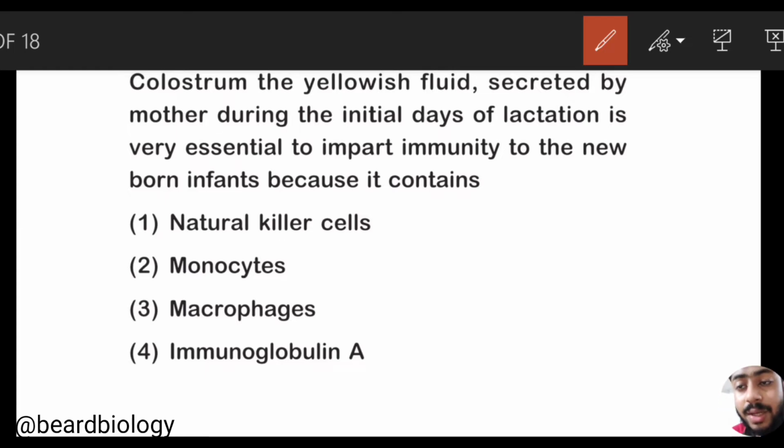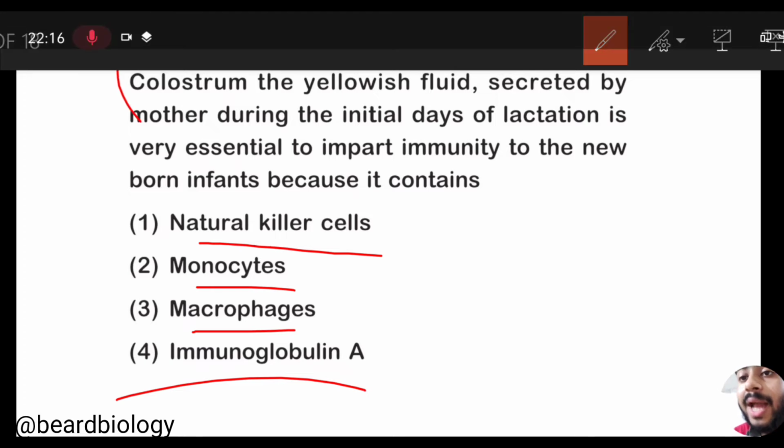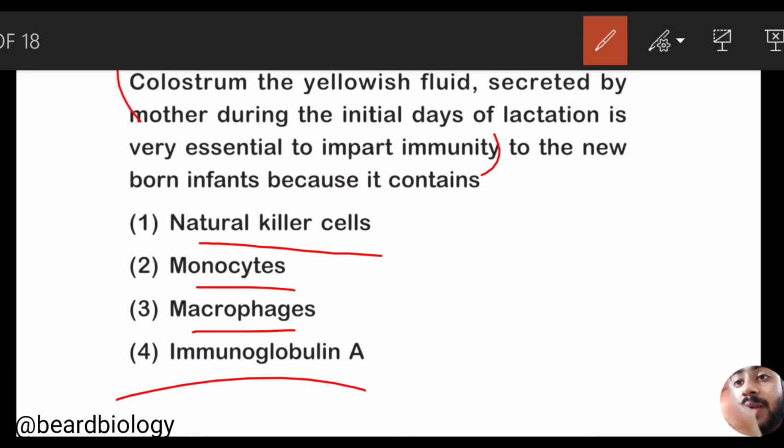And the options are also in a single word, but actually this first line, colostrum the yellowish fluid up to impart immunity, is just an unnecessary fact provided to increase your question retention, just to increase the time you will spend on this question in the exam hall. Okay.